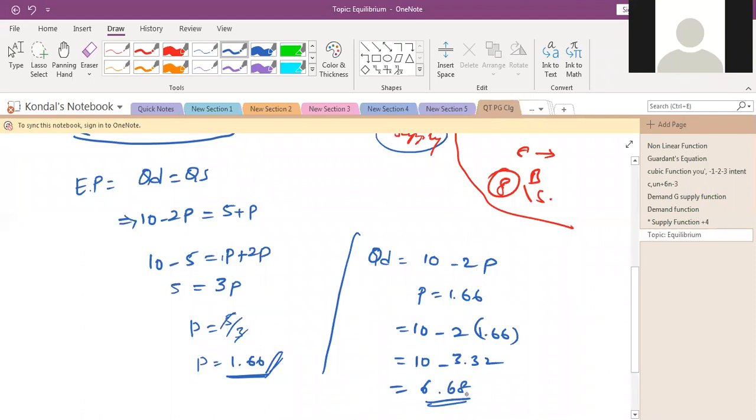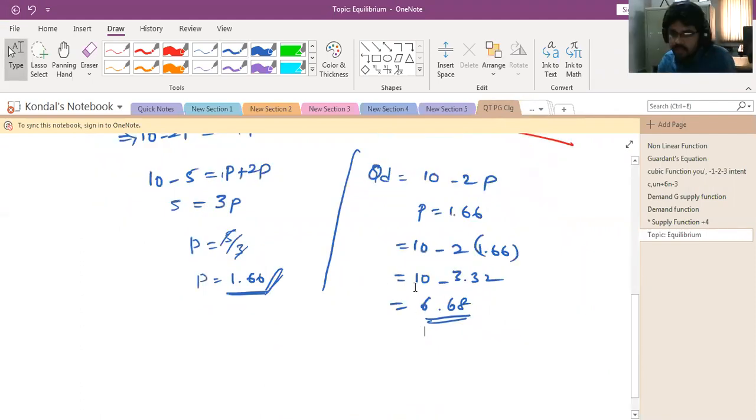Not minus. See, 10 minus 3.32. This is the highest value, this is the lowest value, so we will get only plus values.